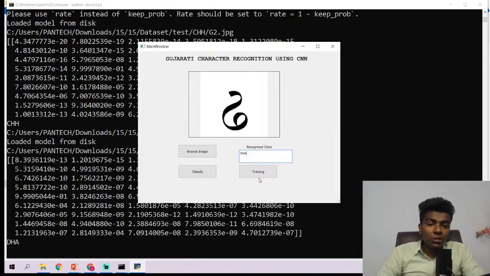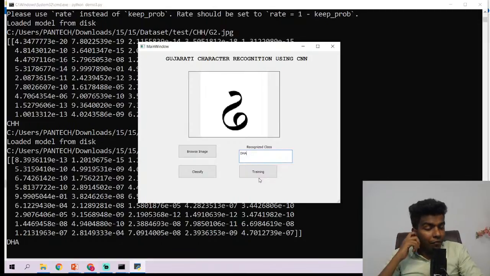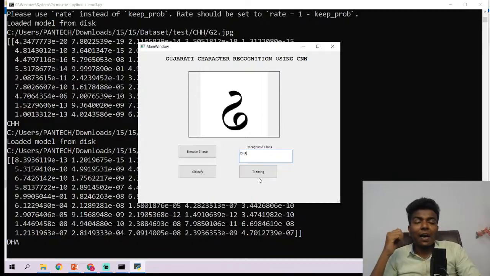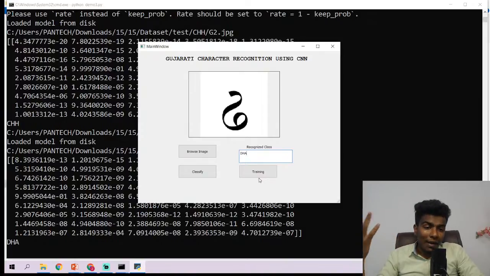Once you have understood the output, then definitely you will be able to understand the program, how it is going to work. Other than that, the deep learning part, I hope you all know. To classify an image, we use the model.predict function, right? And if you want to train it, we use model.fit or model.fit_generator. This is the syntax to train it. Apart from it, the CNN neural network design, you are already familiar with, right?